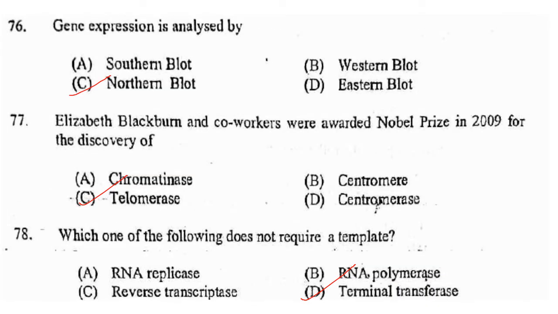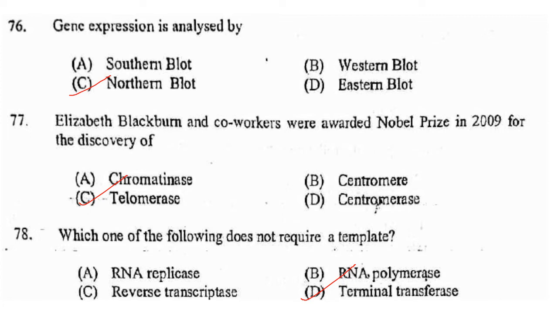Gene expression is analyzed by northern blot. Southern blot is for DNA analysis. Western blot is for proteins. So the northern blot, or RNA blot, is a technique used in molecular biology research to study gene expression by detection of RNA or isolated mRNA in a sample. So the answer is option C, northern blot.